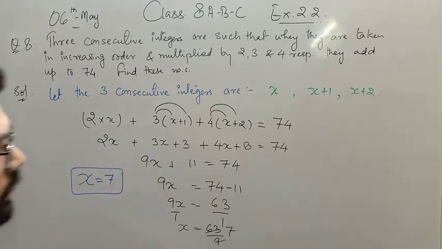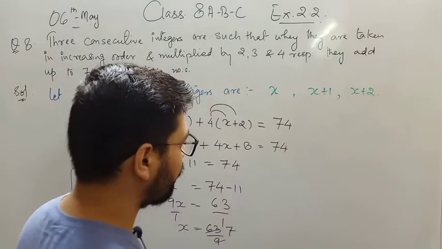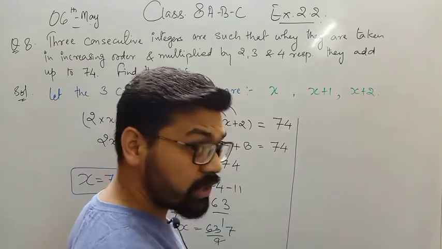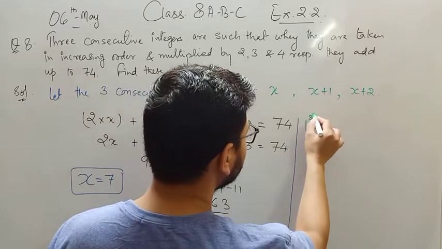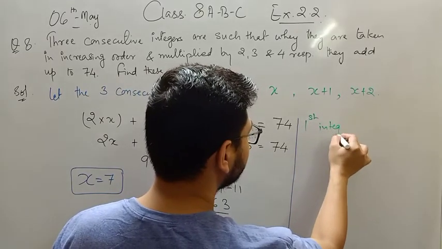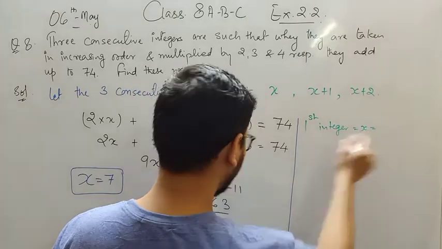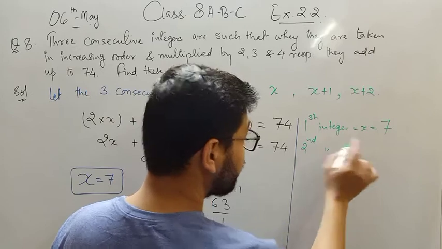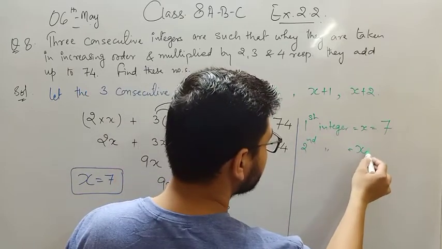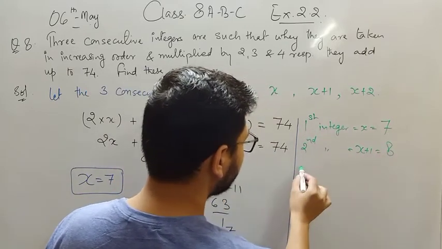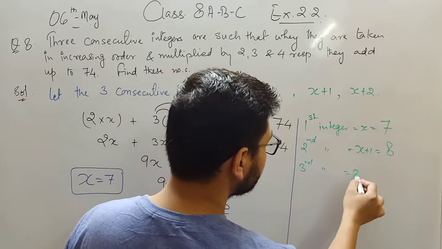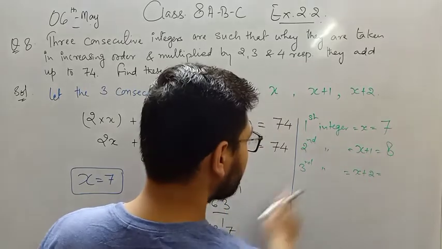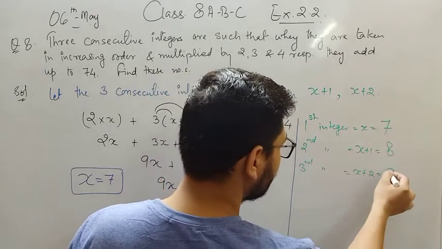What does this mean? The first integer is x, which equals 7. The second consecutive integer, x + 1, equals 8, and the third consecutive integer, x + 2, is 7 + 2 equals 9.